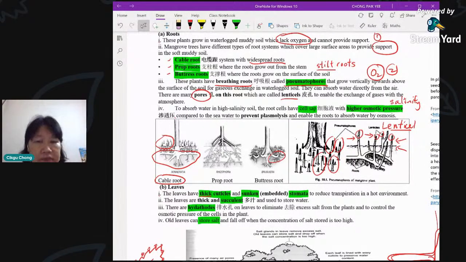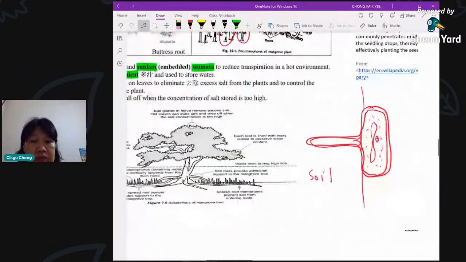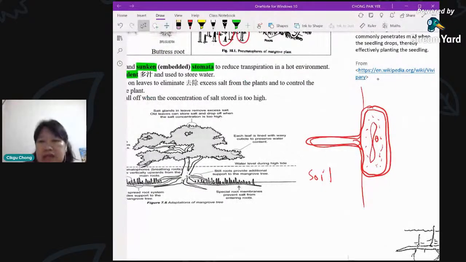Because remember we learned our osmosis process. Let's look at this root hair. Let's say this is the root cell from this common tree. We don't talk about mangrove now. This is the normal tree. All right, normal tree, we have this root hair. So this is soil. Now, if this normal plant were to live in a mangrove area, a swampy area, the soil will be very salty, right? So if it's very salty, it will be considered a high salt content. So the condition will be considered as